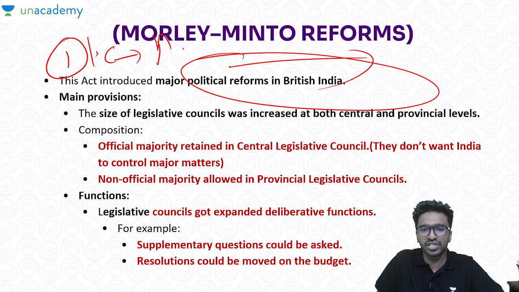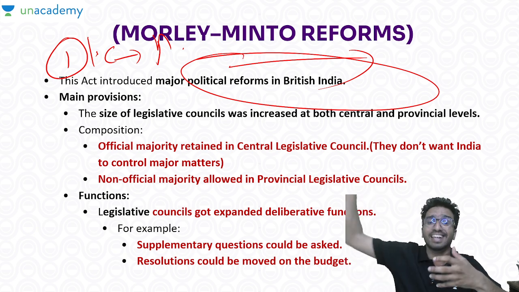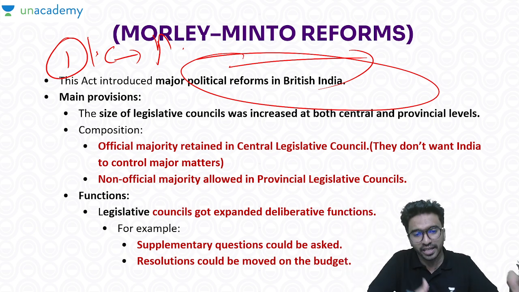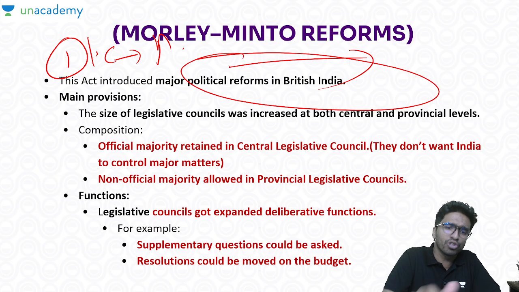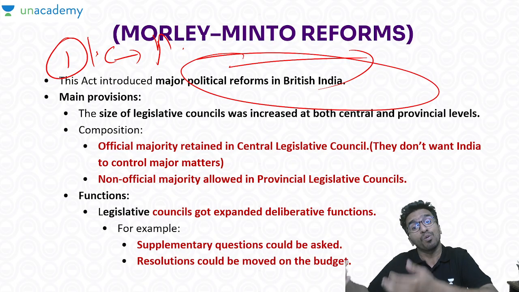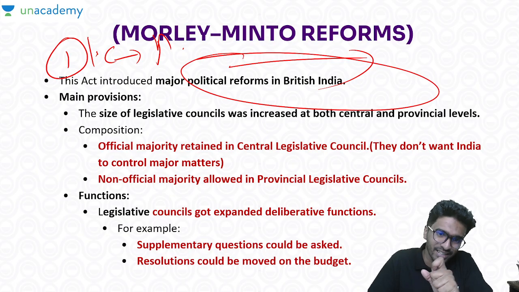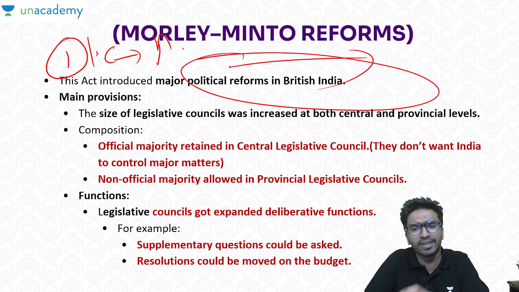So now an official majority was retained in the Central Legislative Council, and a non-official majority, in which the Indians will be included, was retained in the Provincial Legislative Council. Don't sit and memorize this, understand the logic. The Central Legislative Council is where the most important key decisions about key areas will be taken.